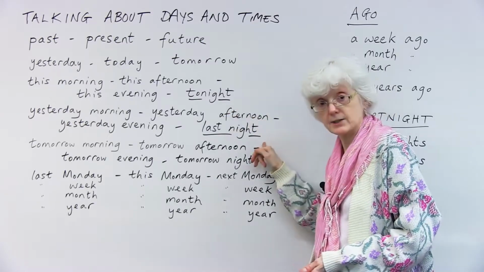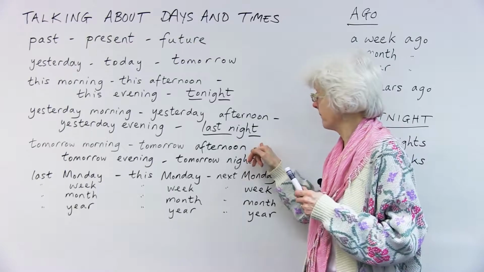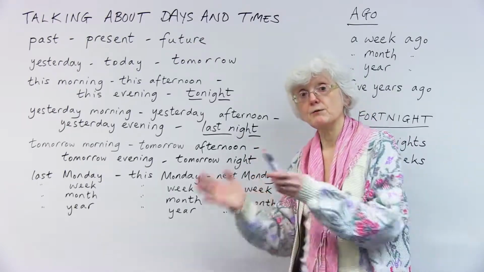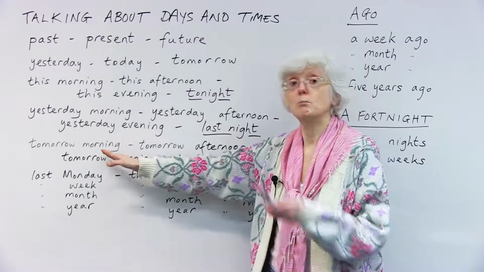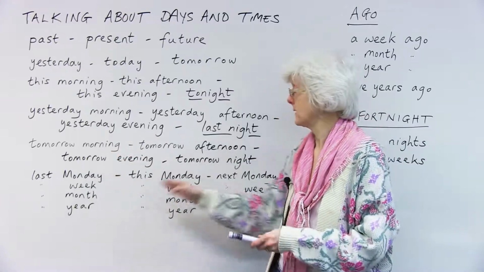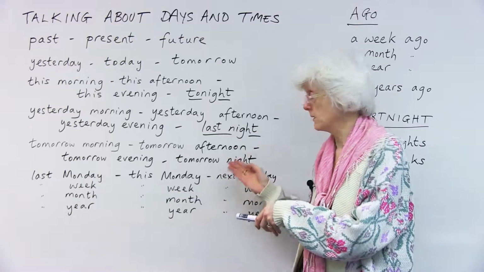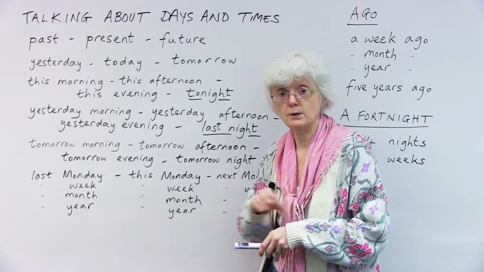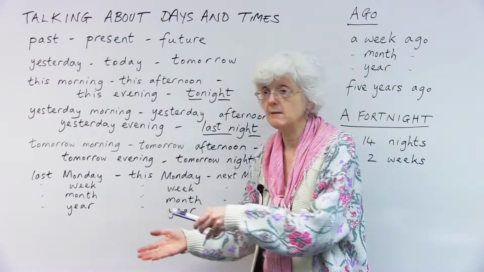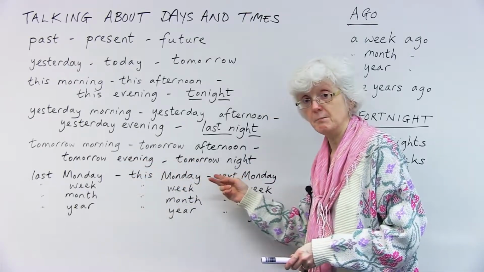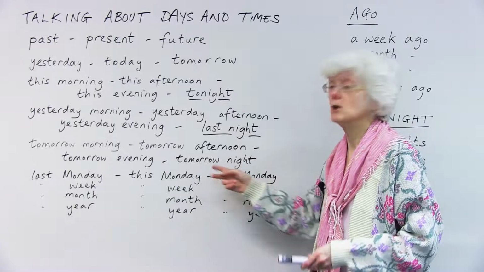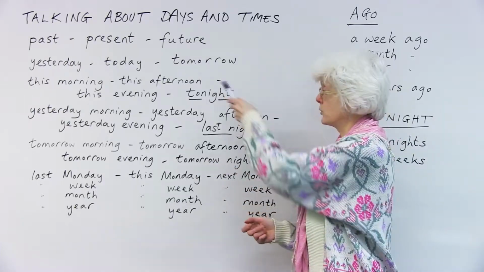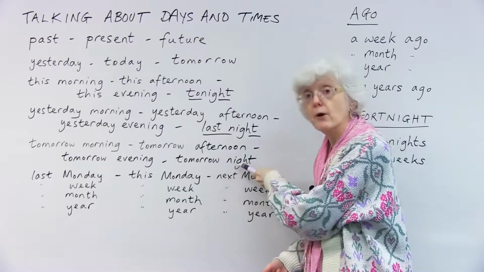Tonight, last night are different. Right, and then moving on to look at the future. Tomorrow morning, tomorrow afternoon, tomorrow evening. There is a good program on television tomorrow evening. And this time it's the same, tomorrow night. So it doesn't change. Tonight, last night, tomorrow night.